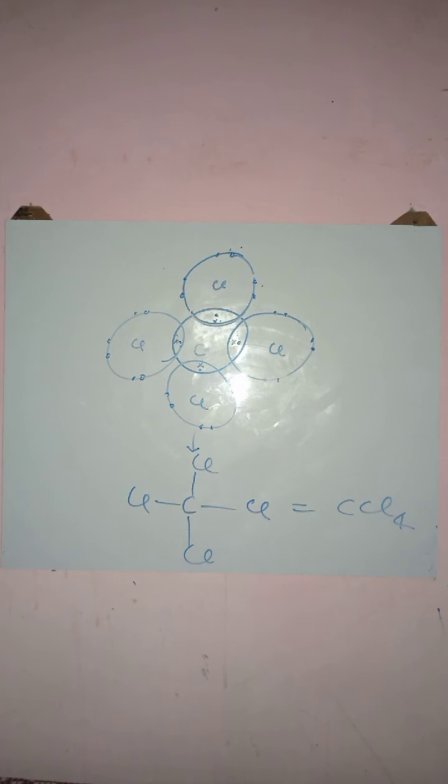I hope you understood how the carbon tetrachloride molecule is formed by the mutual sharing of electrons. In this way, a covalent molecule is formed. That's all for today. In the next video, we will discuss the formation of ammonia and water molecules.